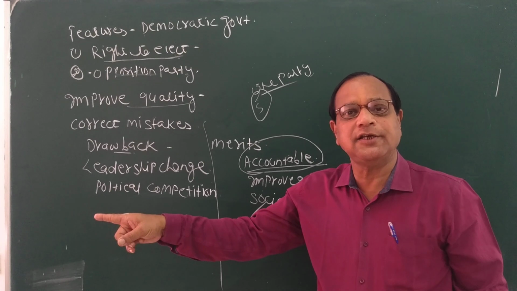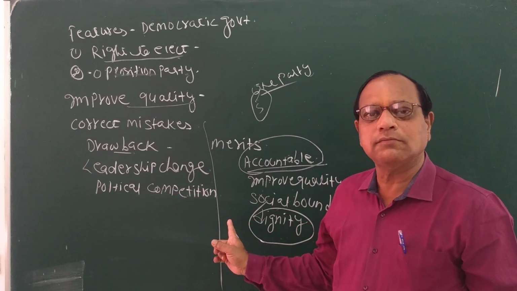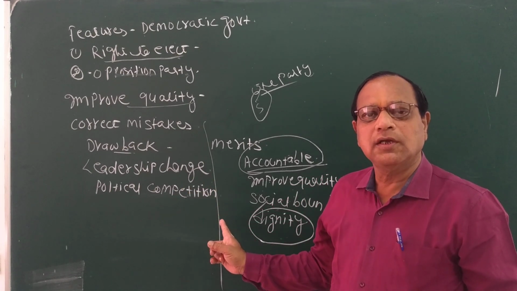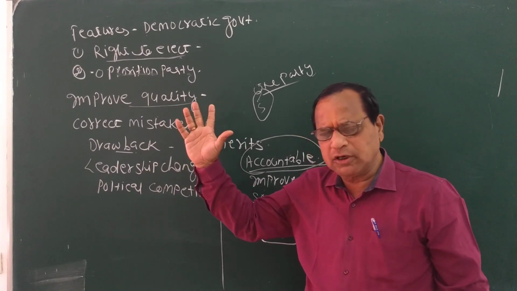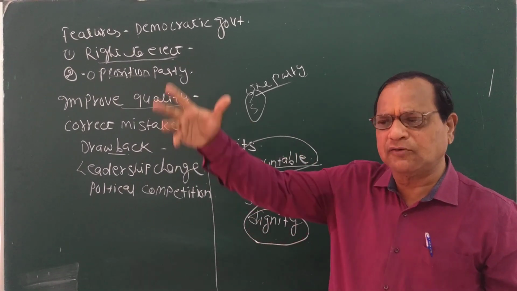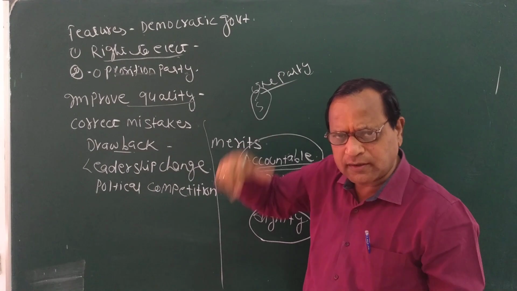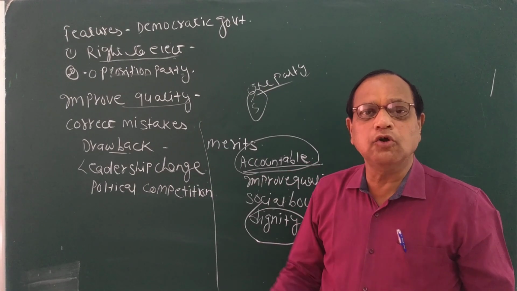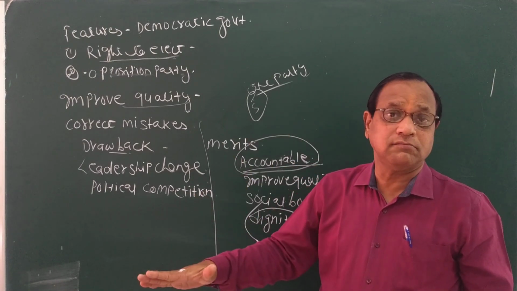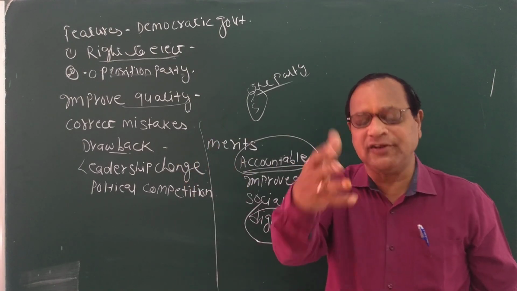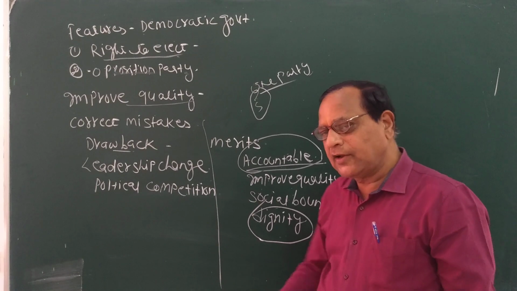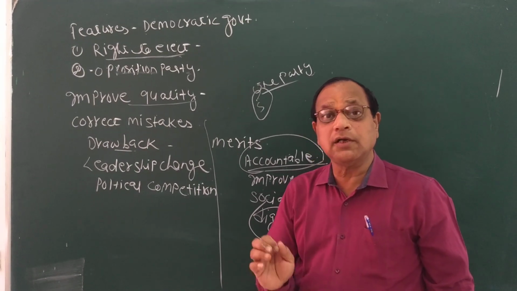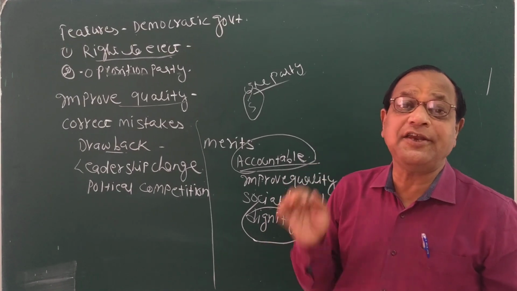You cannot hurt their dignity. If you hurt it, it is against the law. Status may be different. I am not talking about status. Someone is too rich, someone is middle class, someone is poor. I am not talking about that matter. But no one has the right to hurt. In very simple language, I can say self-respect. Dignity means self-respect. You cannot hurt the self-respect of any person.